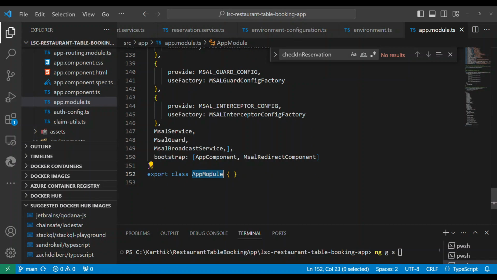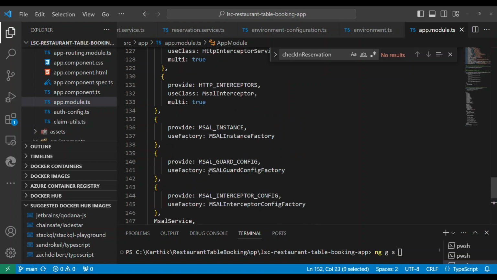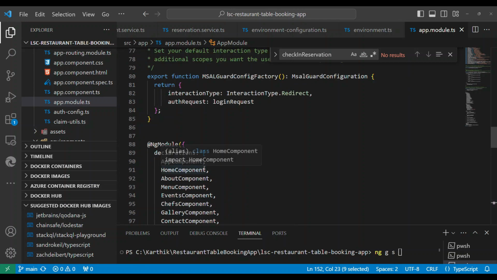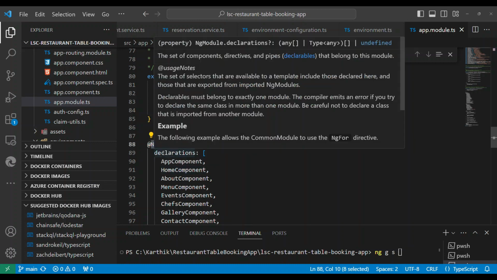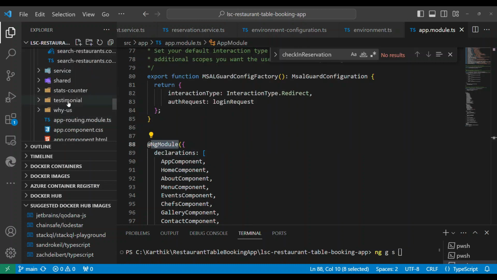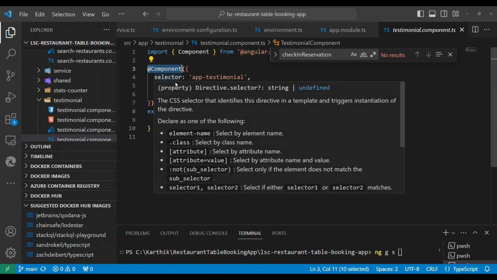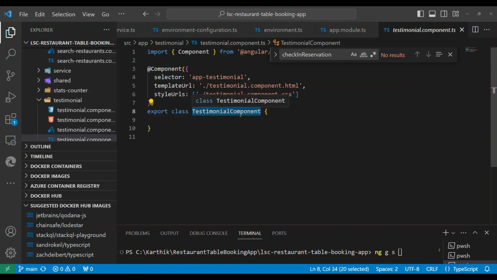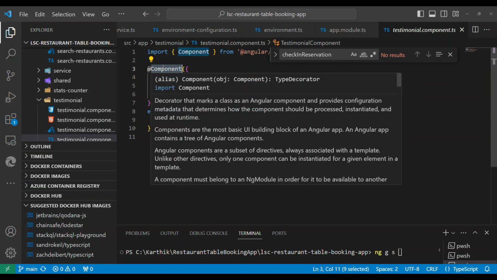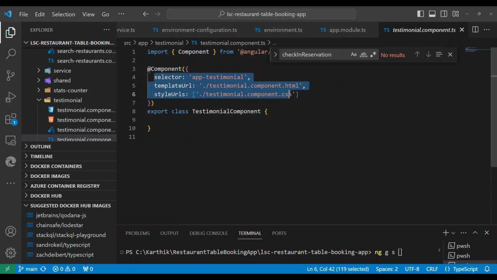There is always a class, right? Any class will always have a decorator. If you use a decorator like NgModule, it will become a module. And for a component, if you go to any component, it will have a decorator called @Component. So basically, they're all classes only, but we are telling this class will behave as a component. The moment you put the decorator called Component, the respective selectors and other stuff related to the component will come, like how we saw in NgModule. NgModule will have the component imports, declarations, bootstrap, and all those things. Similar to that, Component will have these things.